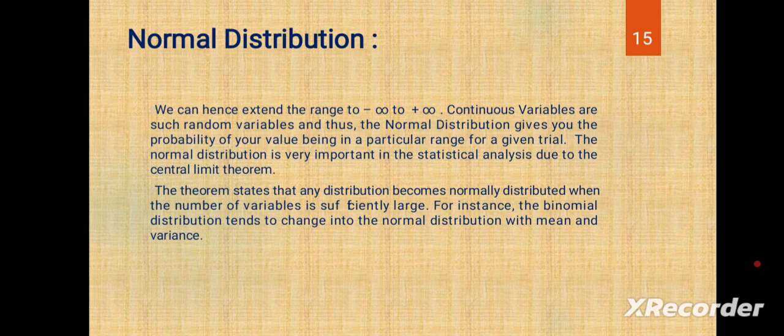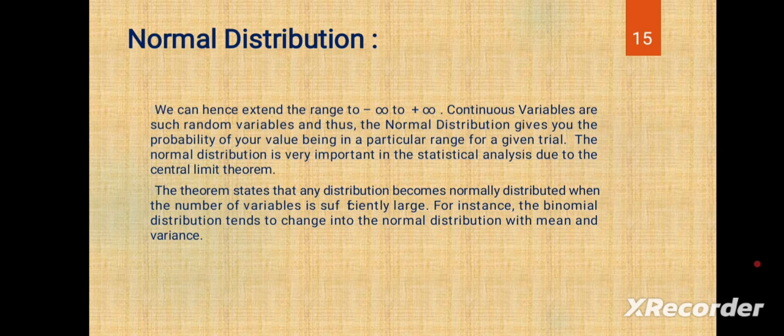The normal distribution is very important in statistical analysis due to the central limit theorem. The theorem states that any distribution becomes normally distributed when the number of variables is sufficiently large. For instance, the binomial distribution tends to change into the normal distribution with mean and variance.